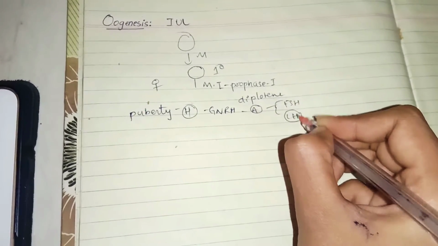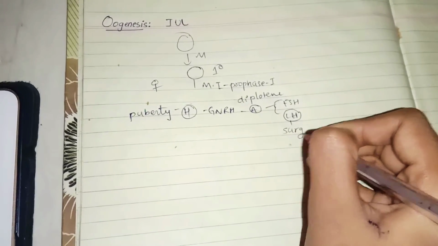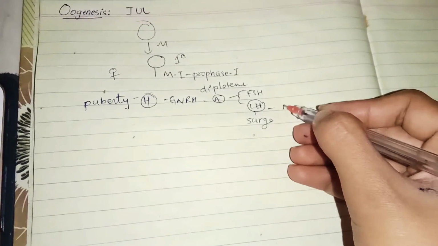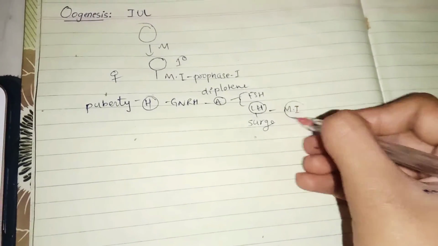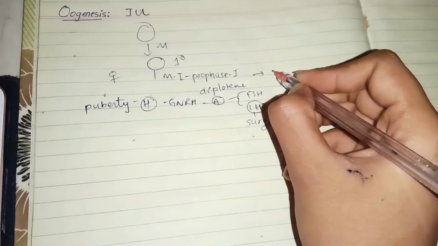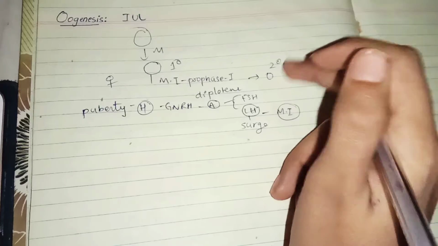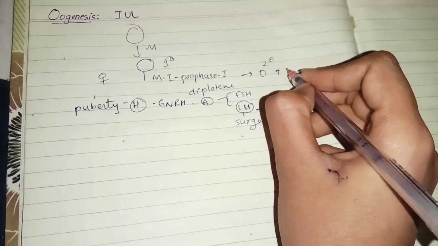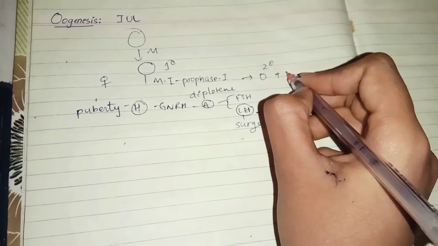Especially the LH surge, luteinizing hormone surge, will mainly lead to the completion of meiosis 1, and as meiosis 1 completes, it will form the secondary oocyte. Along with the secondary oocyte, there is also formation of a polar body.